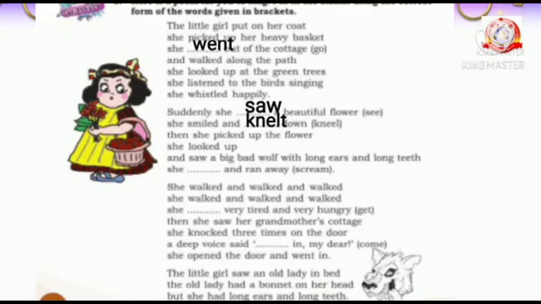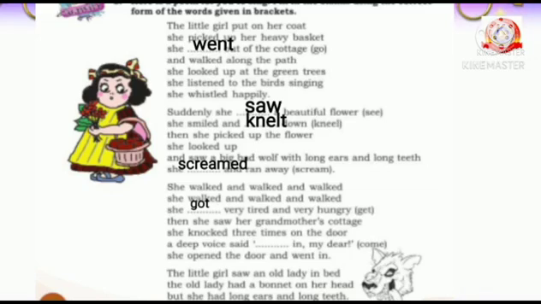She looked up and saw a big wolf with long ears and long teeth. She dashed and ran away. In brackets, there is scream. What will you write in that dash? Yes, very good. Screamed. Then she walked and walked and walked. She dashed very tired and very hungry. In brackets, there is get. What will you write as the past form of get? Yes, very good. Got. Then she